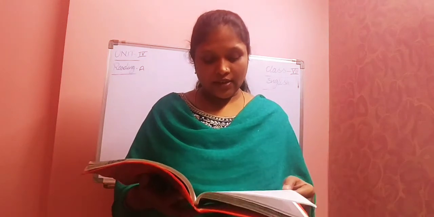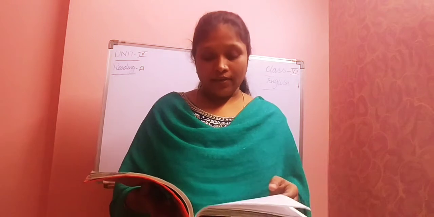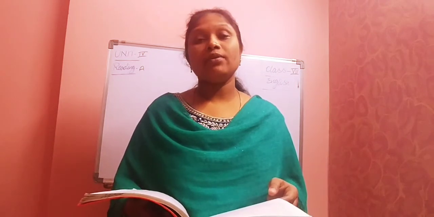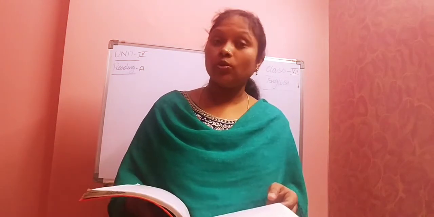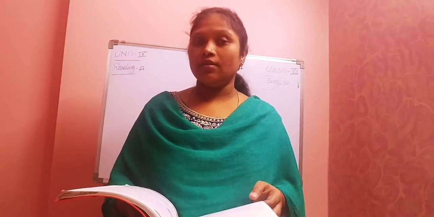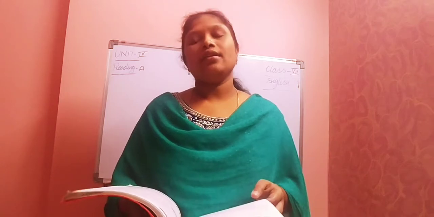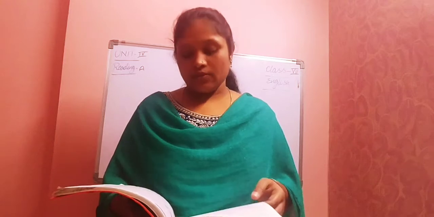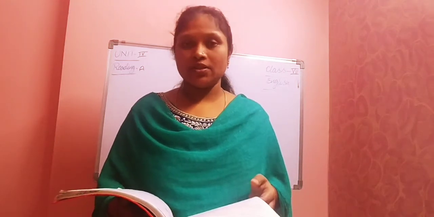Okay. So generally one paragraph will be given. 5 numbers will be there. For example, here see number 1 to number 2. There will be one mistake. Sometimes from number 1 to number 2, maybe 2 sentences will be there. But only one mistake will be there. Understood, children? Like that we need to identify the mistakes. Okay. First we'll read the paragraph. Later we'll try to identify the mistakes.